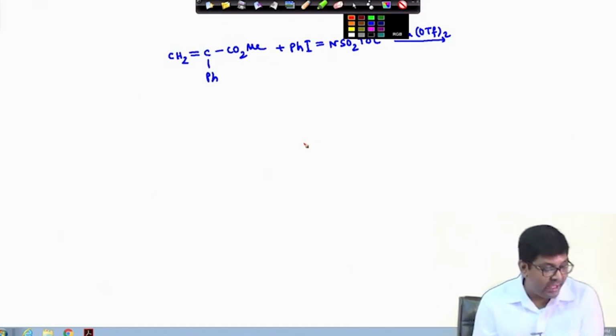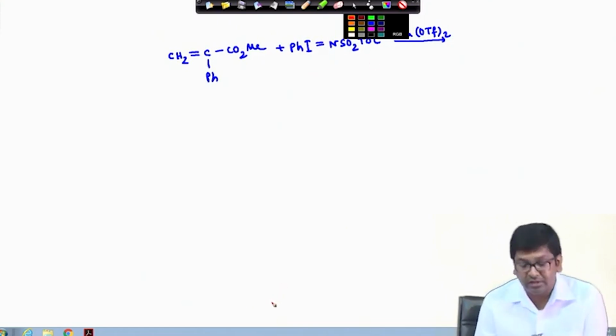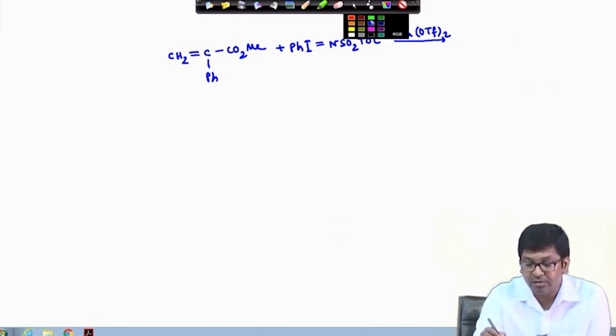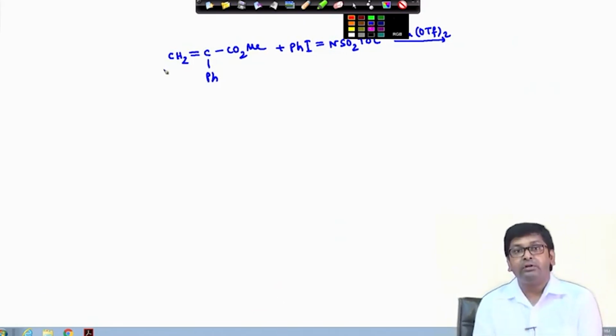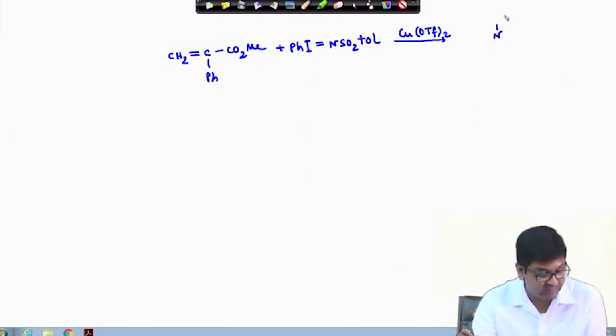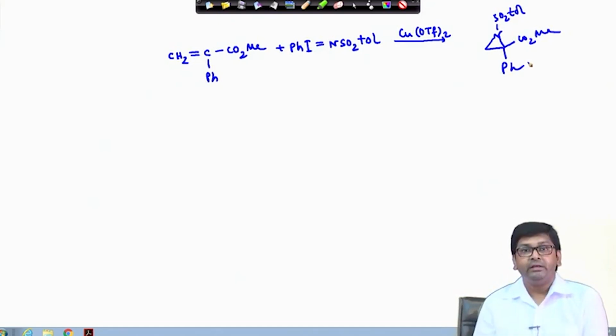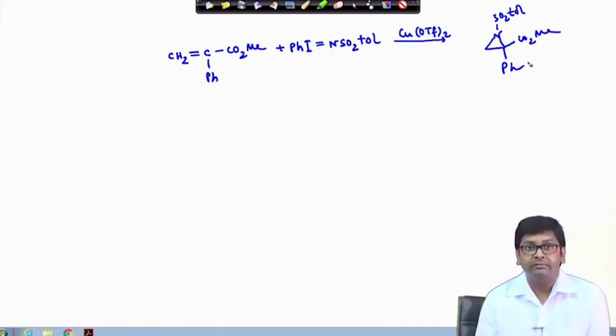This is the corresponding arene sulfonyl iminoiodinane, here it is a phenyl iodinane attached with the para-toluenesulfonyl. If this reacts with the corresponding olefin, this will give the aziridine ring. So, this will be the end product.